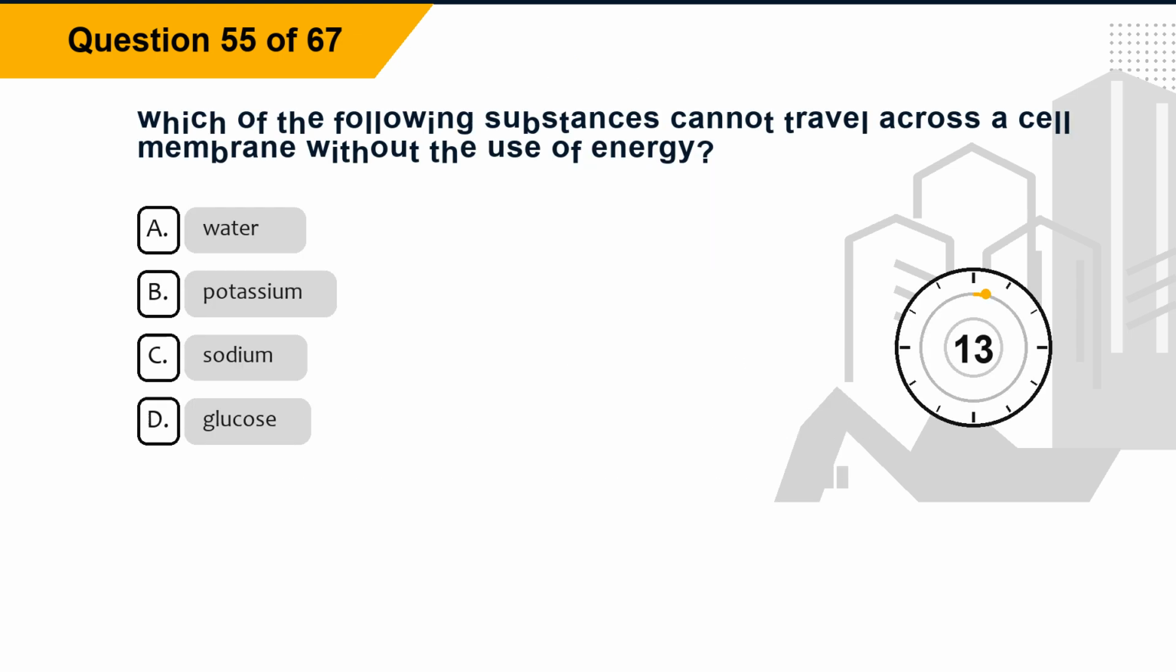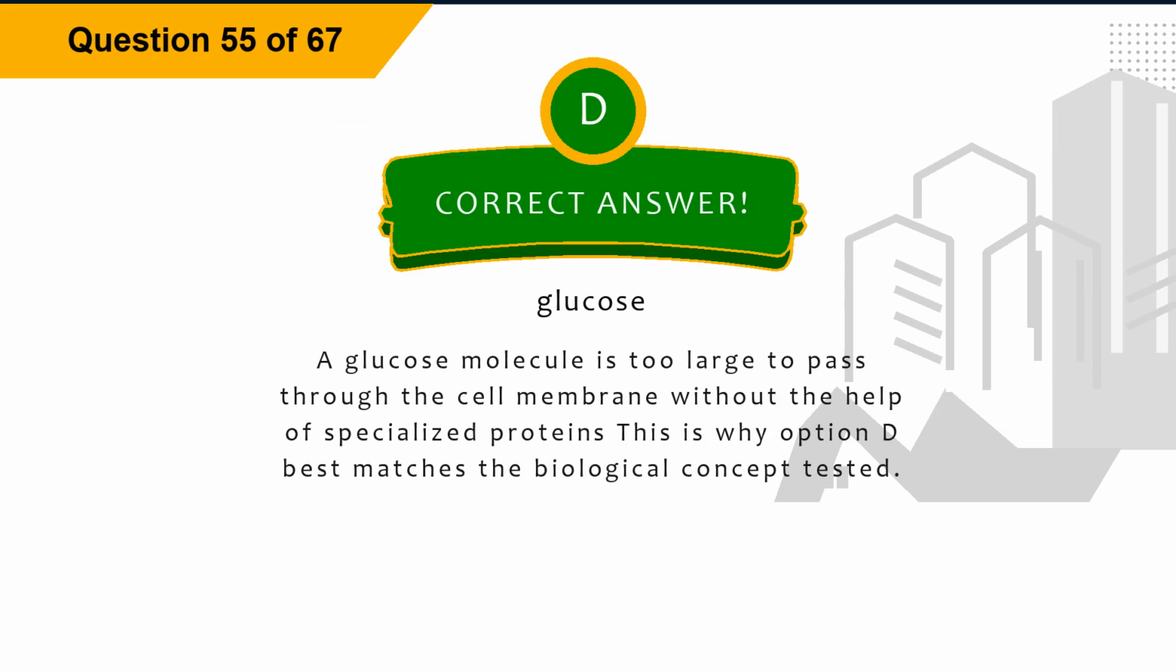Question 55. Which of the following substances cannot travel across a cell membrane without the use of energy? Option A, water. Option B, potassium. Option C, sodium. Option D, glucose. The correct answer is option D, glucose. Explanation: A glucose molecule is too large to pass through the cell membrane without the help of specialized proteins. This is why option D best matches the biological concept tested.